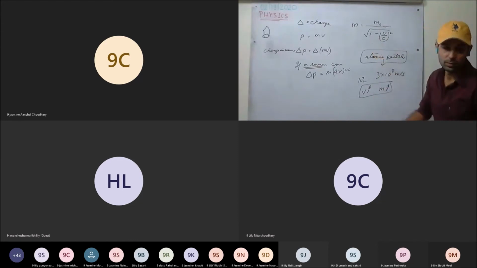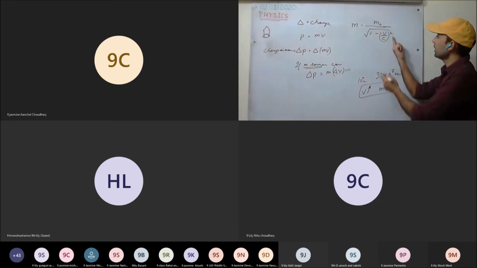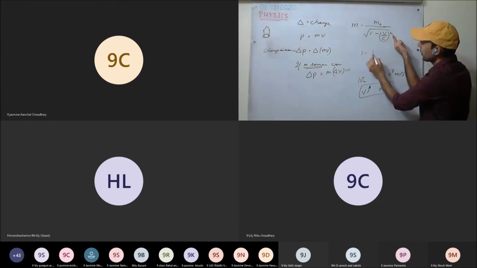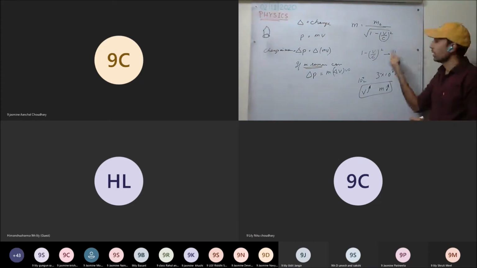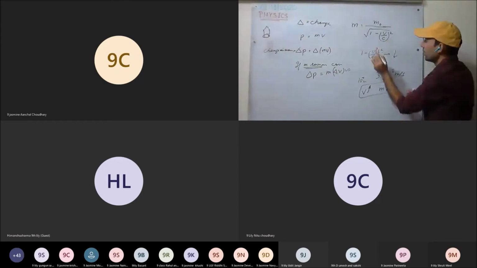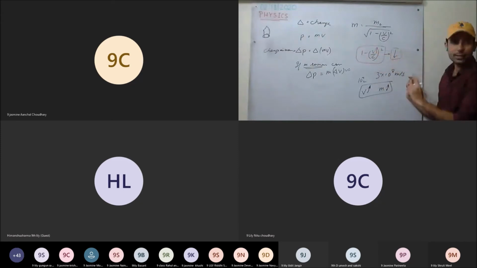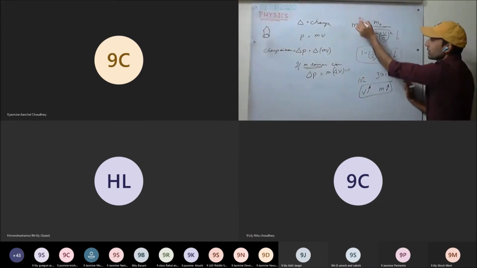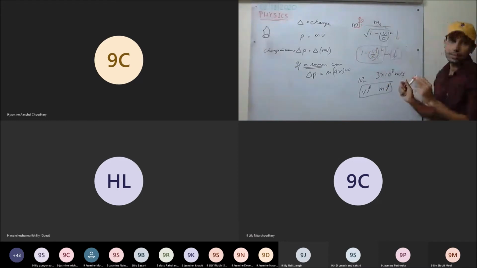Okay, how can we see it? See it here. If velocity is increasing, that means 1 minus v upon c whole square will be decreasing. If velocity is increasing, this whole quantity will be decreasing. That means the denominator is decreasing. Therefore, mass is increasing. So as the velocity of the particle increases, the mass increases.